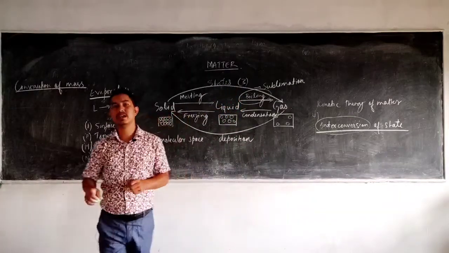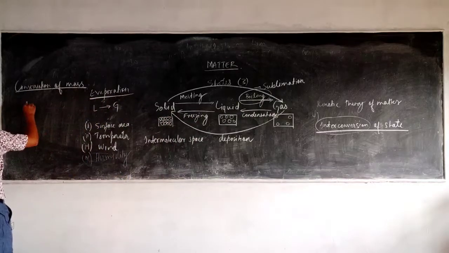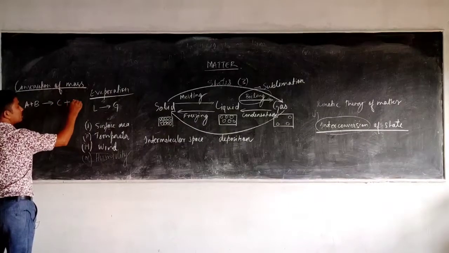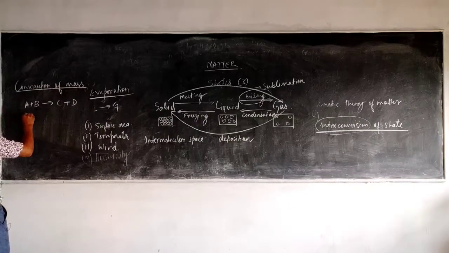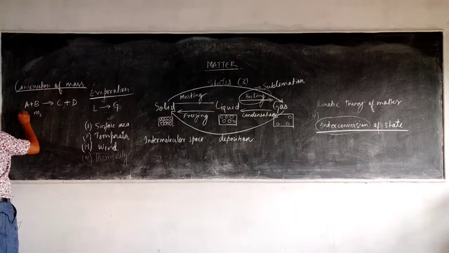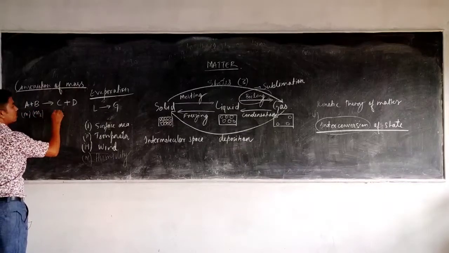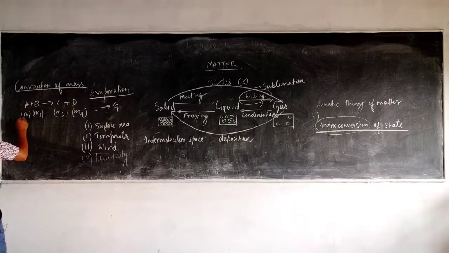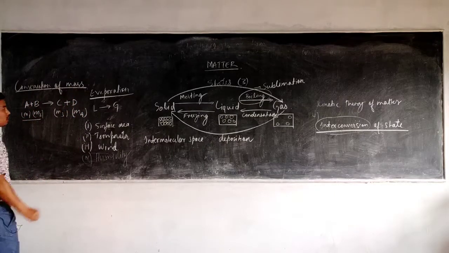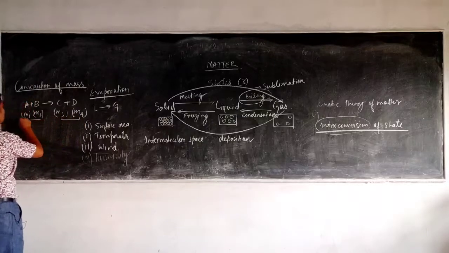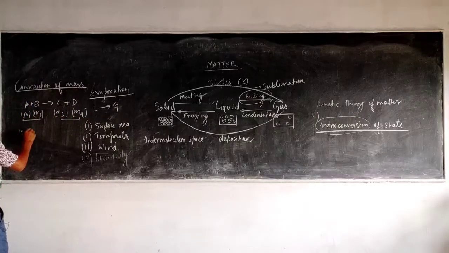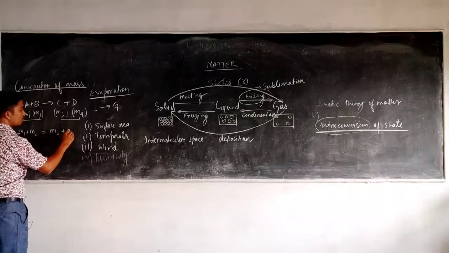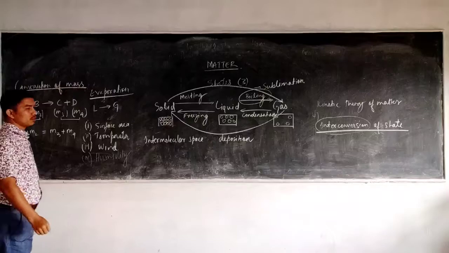Like if I am reacting A plus B, and it gives me C plus D. If A weighs M1 kg, B weighs M2 kg, C weighs M3 and D weighs M4, what does this law say? The weight of the sum of the reactants must be equal to the weight of the sum of the products. That means M1 plus M2 must be equal to M3 plus M4. That is what is meant by the conservation of mass.